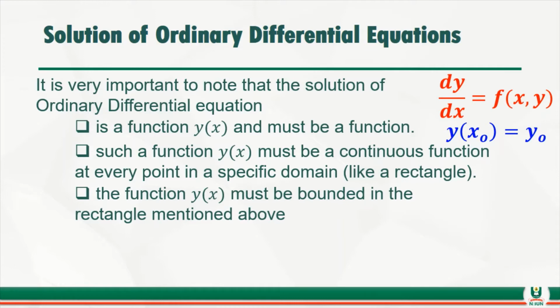So the 3 important things now about the solution of an ordinary differential equation is that the solution we are looking for must be a function. The solution we are looking for must be a continuous function at every point in a specific domain. Do you remember that in our WhatsApp group I've explained this issue of domain to you? Now, how do we get the domain? We are going to use this particular condition. In fact, it's the first thing that we need, because this condition (x0, y0) will let us know a particular point in that domain. And at the same time, the function that we are looking for must be bounded in the domain.